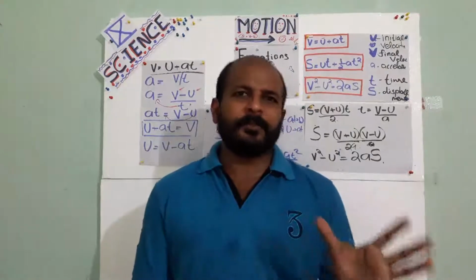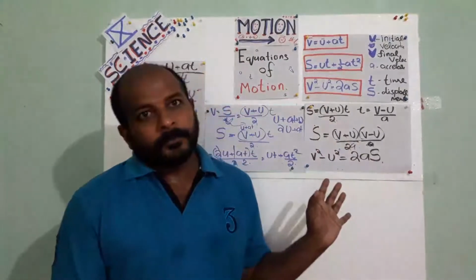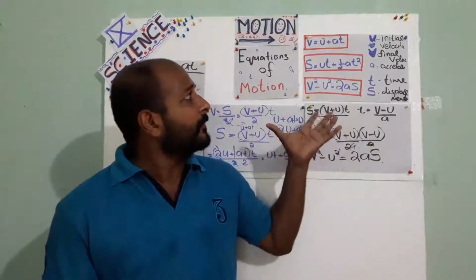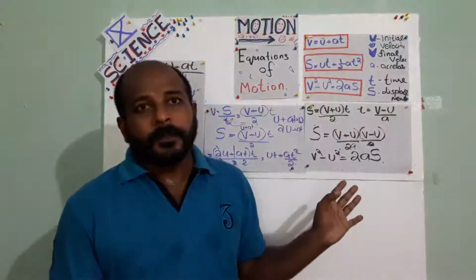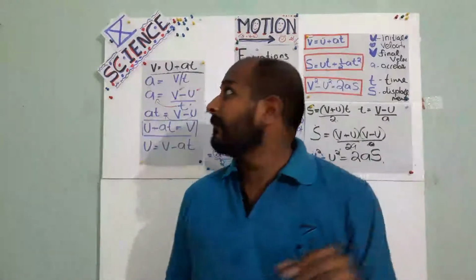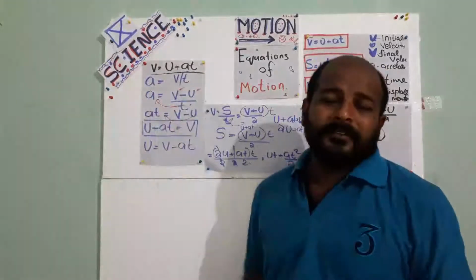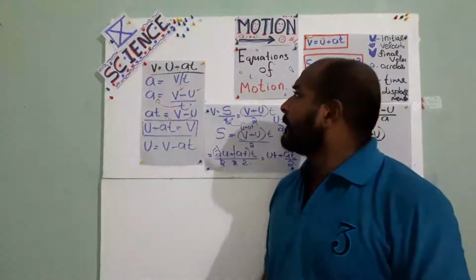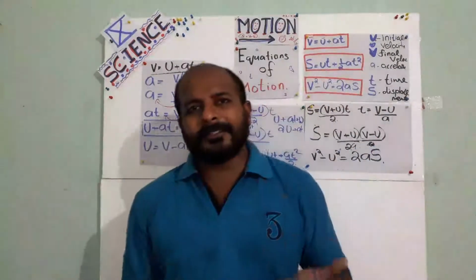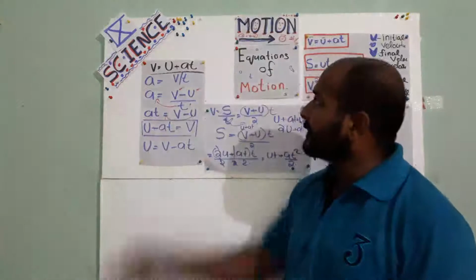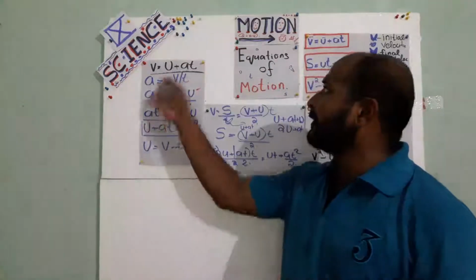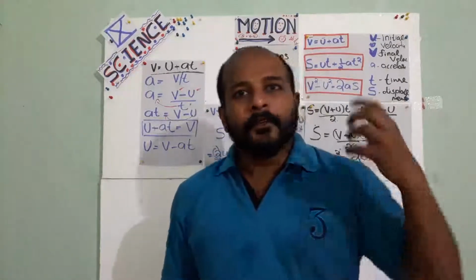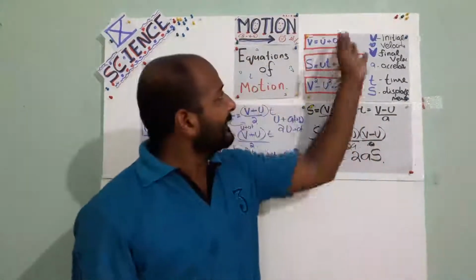It's very simple. It's easier than this one. This is common mathematics. We use the application of common mathematics to derive these three equations. We are starting from acceleration. We know that the rate of change of velocity is called acceleration. From that equation we will get the first equation, and we substitute these values in different equations we already know, so that we will get the final three important equations, these three equations.